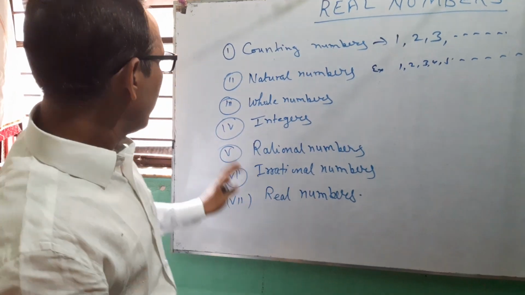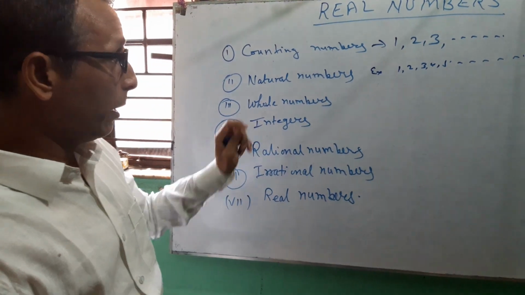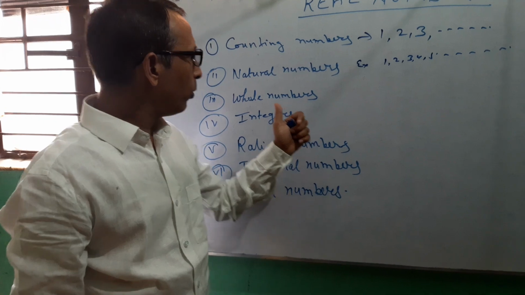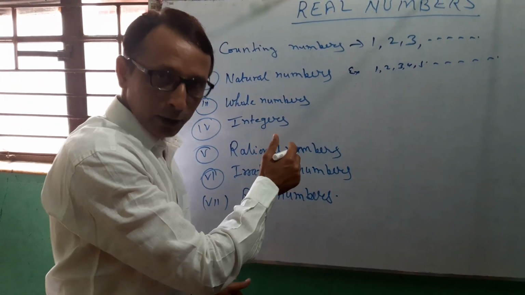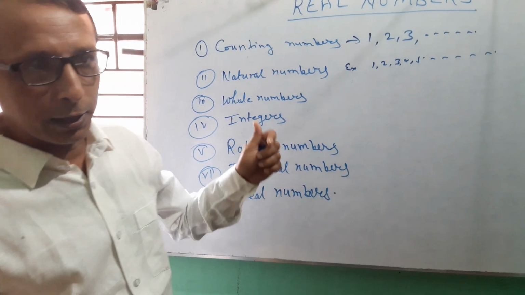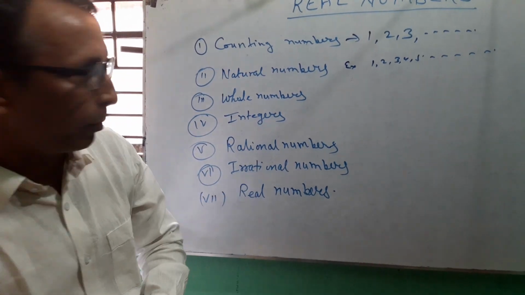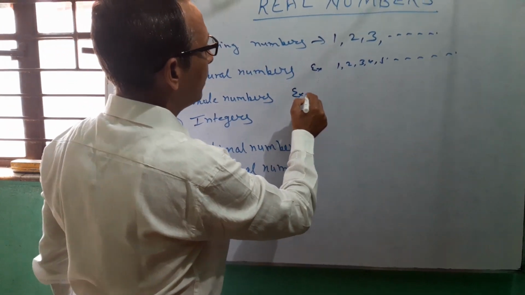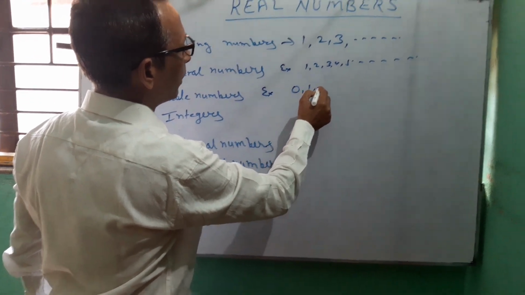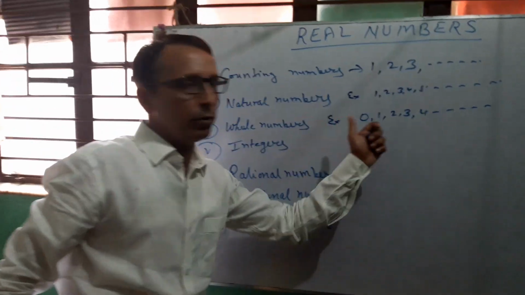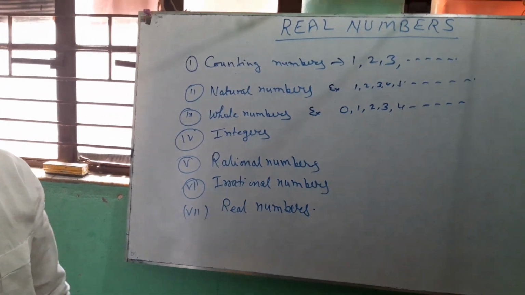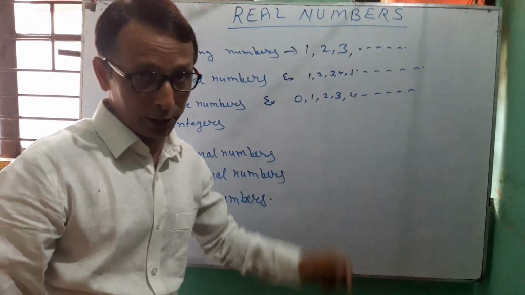And third, whole numbers. Natural numbers together with 0 are known as whole numbers. As an example, we can write 0, 1, 2, 3, 4 and so on are known as whole numbers. So the smallest whole number is 0.